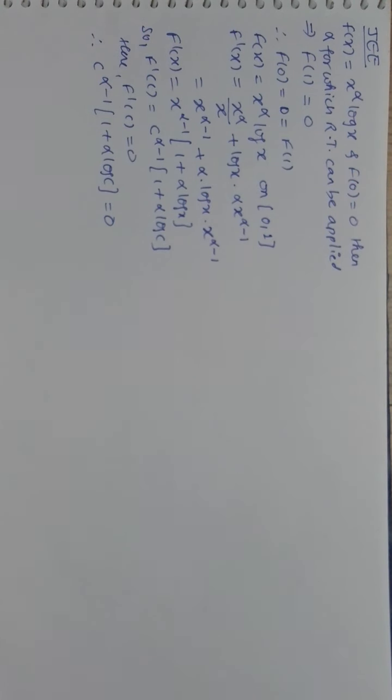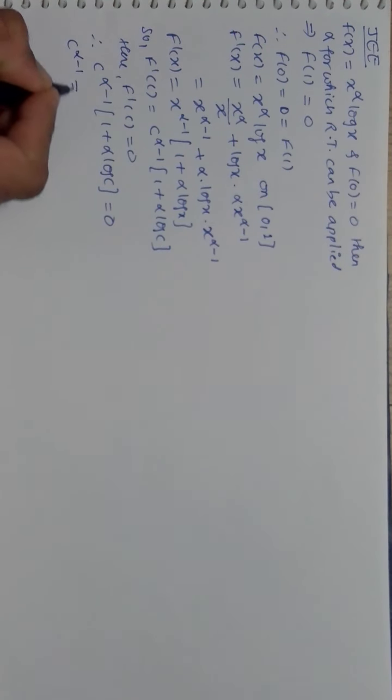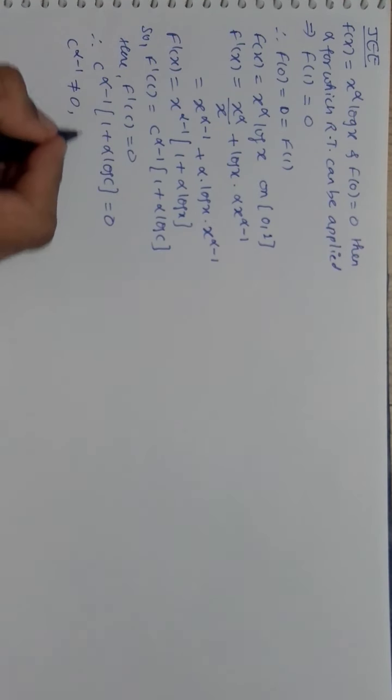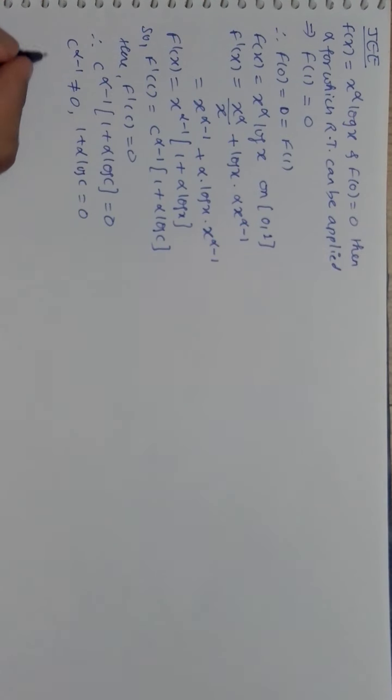So it will be greater than 0, so c raised to alpha minus 1 cannot be equal to 0. So 1 plus alpha log c is equal to 0, indicating alpha log c is equal to minus 1, in which alpha is equal to minus 1 by log c.